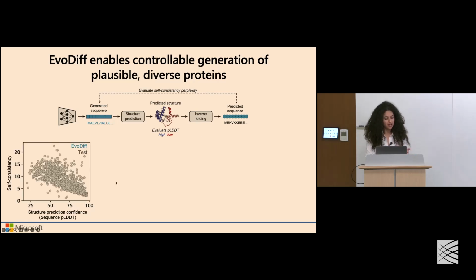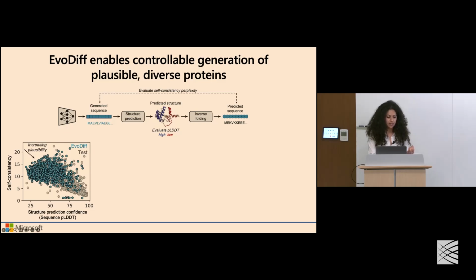And so what we're visualizing here on the x-axis is the confidence in the prediction of that structure against the consistency of those two sequences. Our premise here is that by considering these two metrics, we can assess how plausible these proteins are. First, visualizing examples from the independent test set of natural proteins, we can see that there is a spectrum of structural confidence and sequence consistency that generally correlate with each other, and that generations from EvoDiff occupy this distribution pretty well.